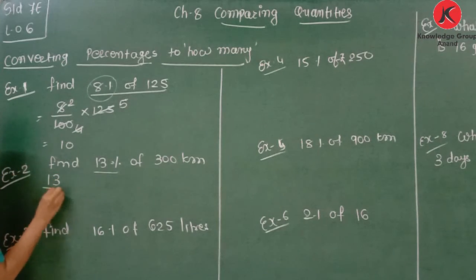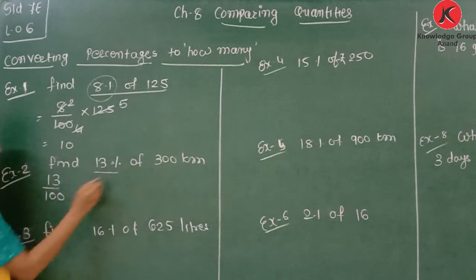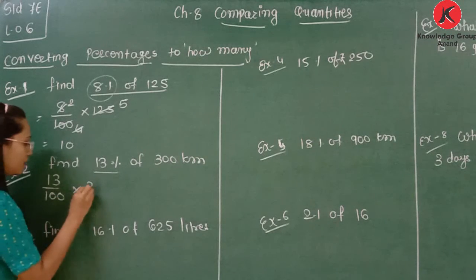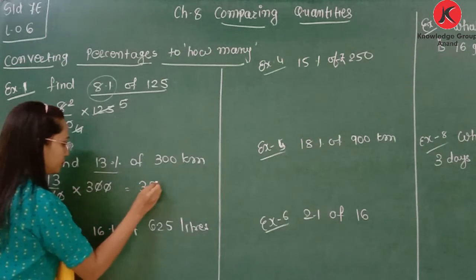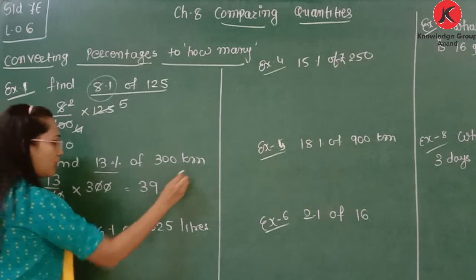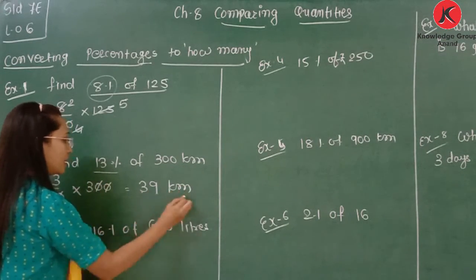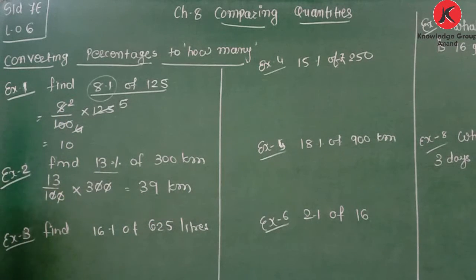13% means 13 by 100. Operator of means multiplication and 300. 300 is in a numerator and 100 is in a denominator, so we can cut the common factor 00. 3 13s are 39. So 13% of 300 kilometer is 39 kilometer. Okay. Now next one, find 16% of 625 liters.